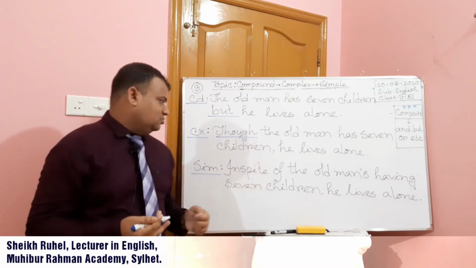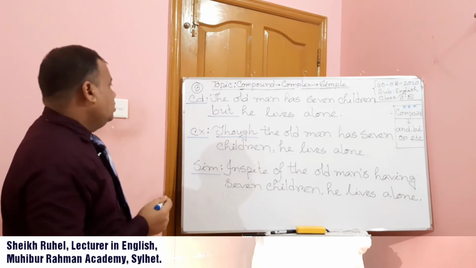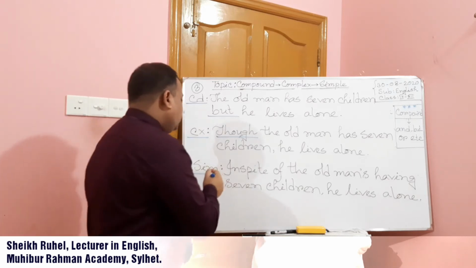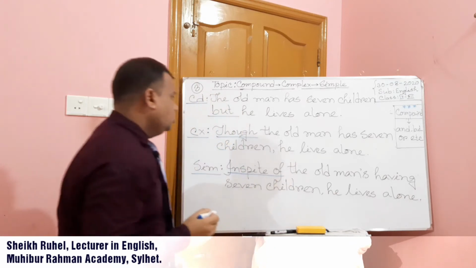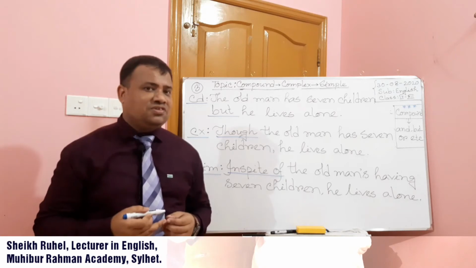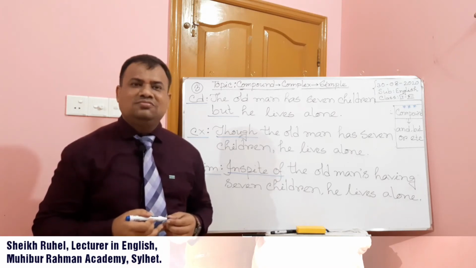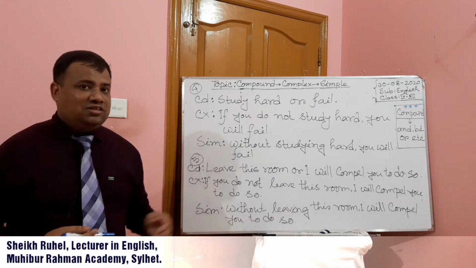Understand? I hope so. If we want to make it simple, instead of this word, we have to use in spite of or despite. In spite of the old man's having 7 children, he lives alone. Dear students, we have finished the compound sentences related to but.